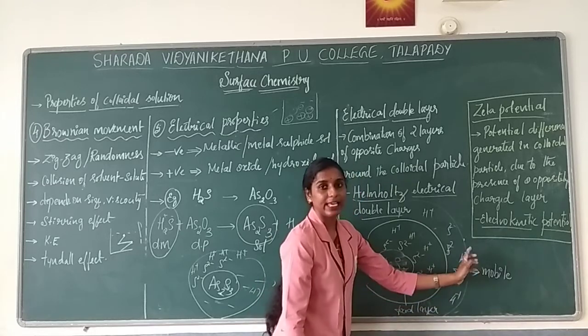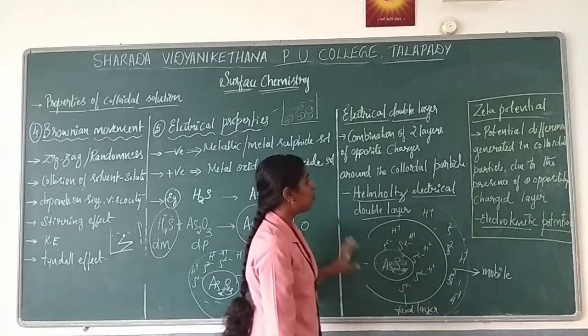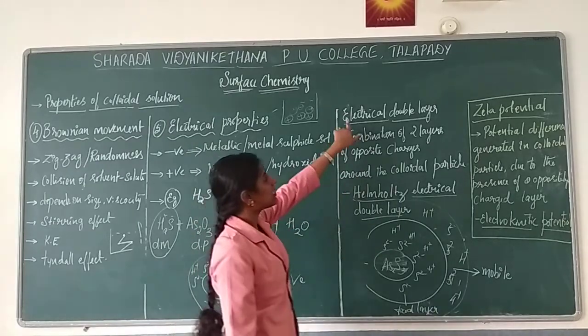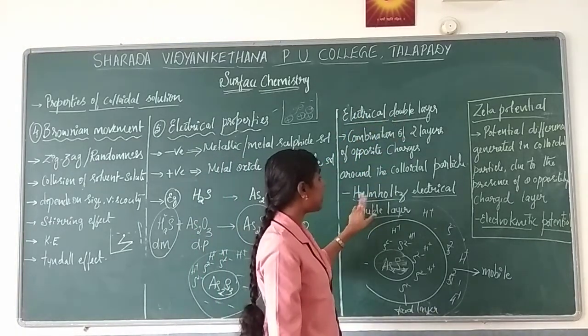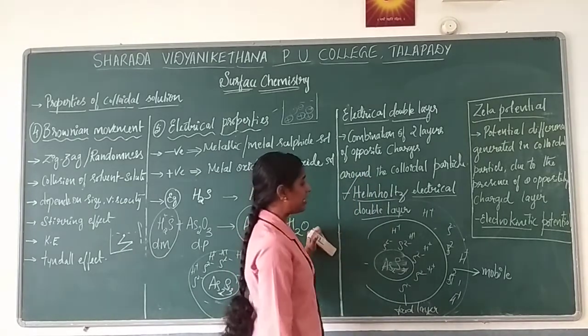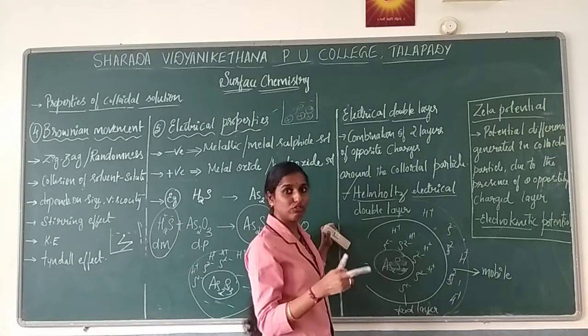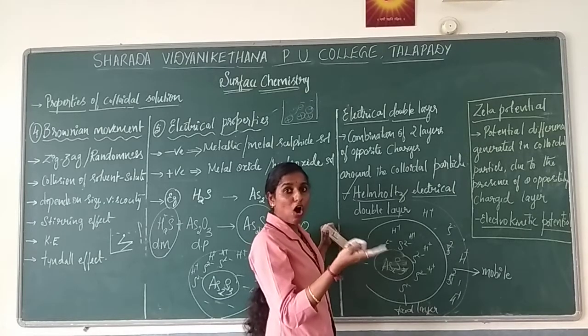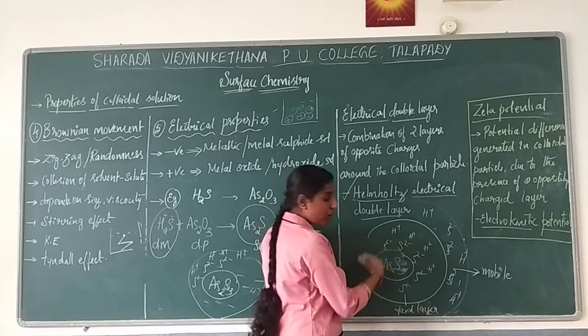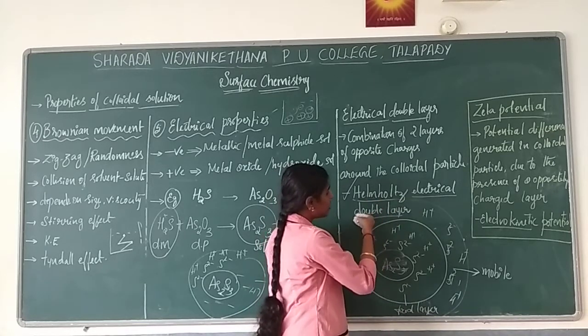The other is the mobile layer, the dispersed layer, which can move. This is very important. They can ask what is meant by the Helmholtz electrical layer. It is the formation of two layers based on opposite charges around your colloidal particle.